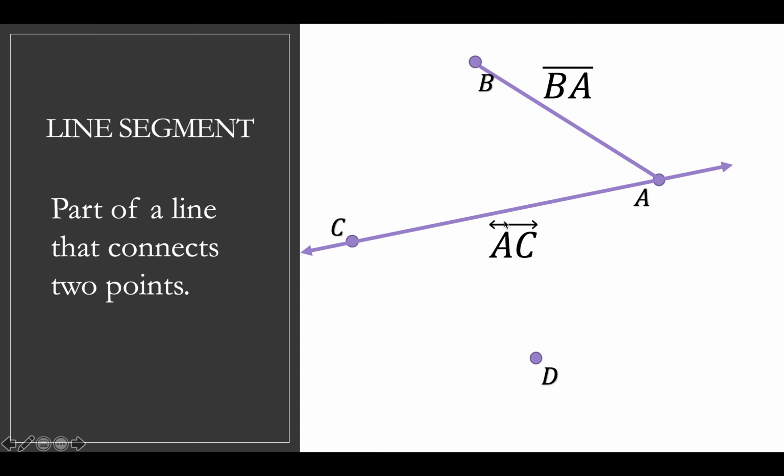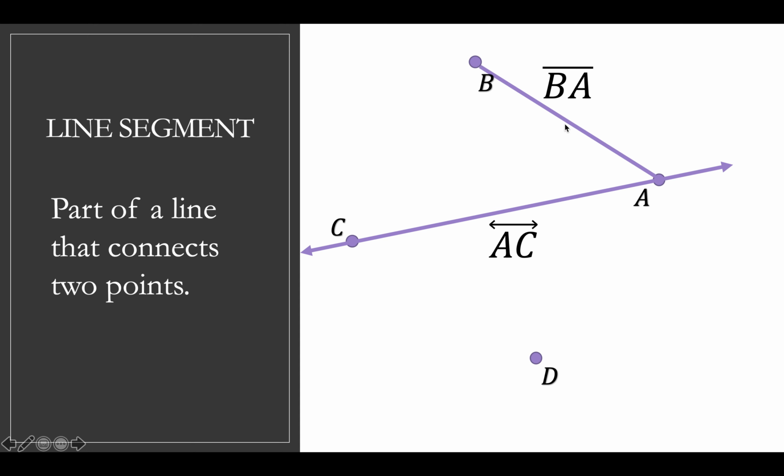Doesn't really matter, as long as you choose, for the line, 2 points that are on the line, and for the line segment you have to use 2 endpoints. So if there was a point E in here somewhere, I couldn't call this line segment BE, because that would just be between B and E. If I wanted to refer to this, I'd have to refer to it as line segment BA, and then use B and A, because those are its 2 endpoints.